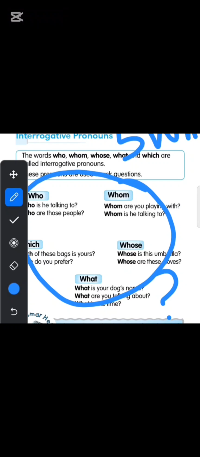Who can be used as an object of a verb as well as the subject. So who can be used as both object and subject. Whom is only used as an object. Who are you playing with? Whom are you playing with? Okay, so this was about interrogative pronouns. Just remember it's about the 5 WH words. Moving on to the next page.